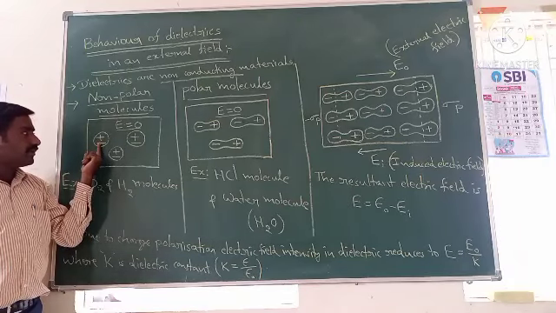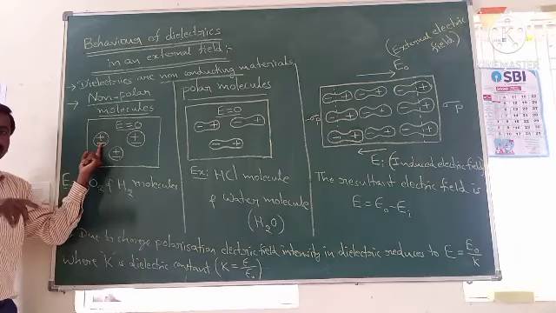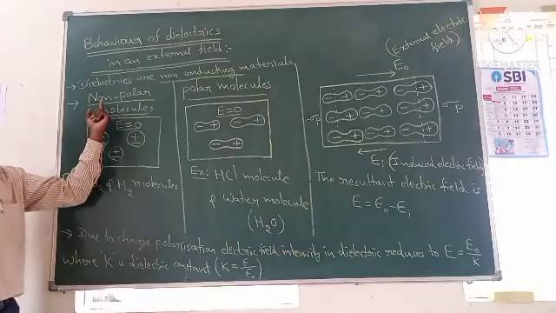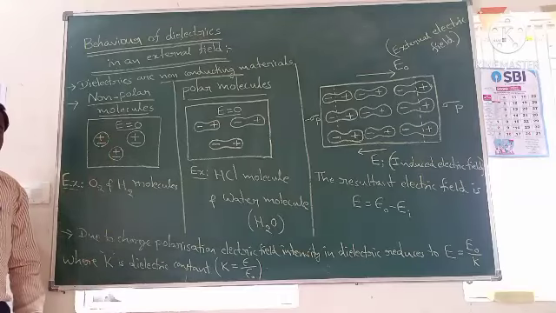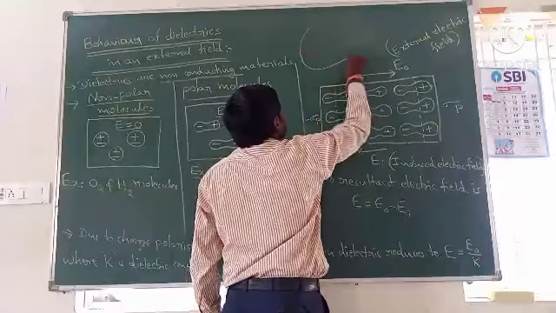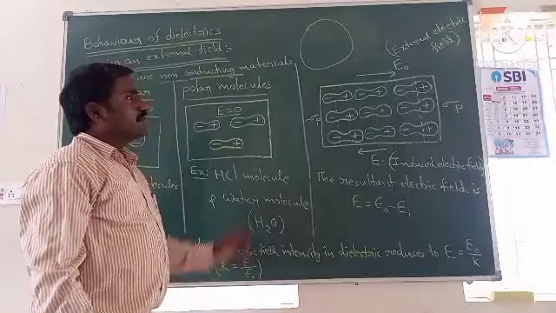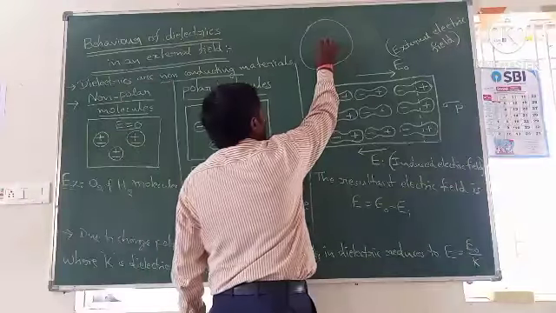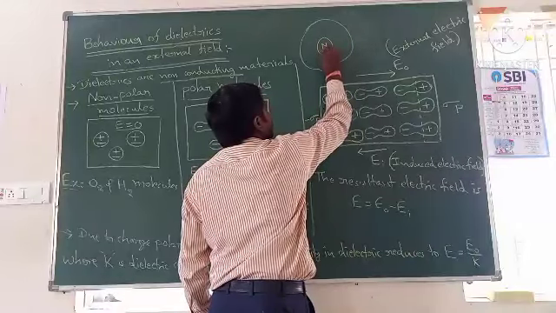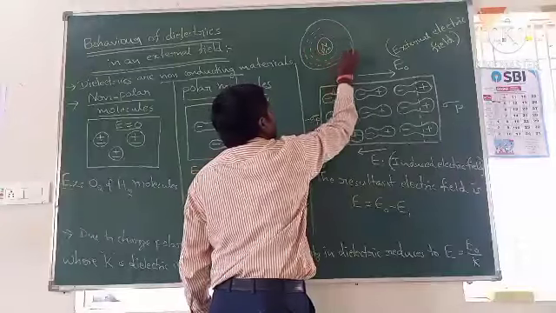Means in each and every molecule, the center of positive charge and center of negative charge both coincide at a particular point. So, that type of molecules are called non-polar molecules. For example, if you take an isolated atom, so let us say this is the isolated atom. The whole mass of this atom is concentrated at a particular point. That particular point is called the nucleus. Nucleus contains protons and neutrons, and electrons revolve around the nucleus in different orbits.